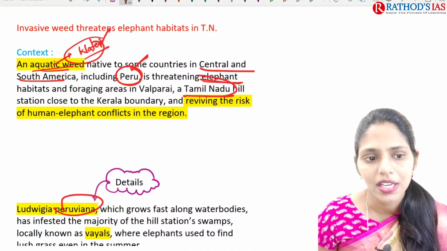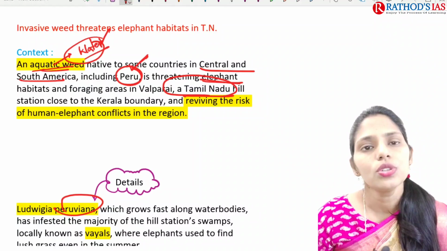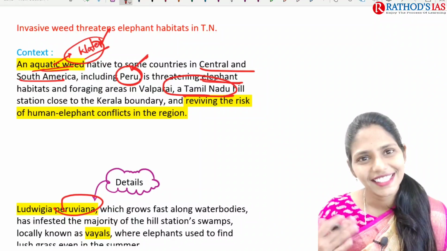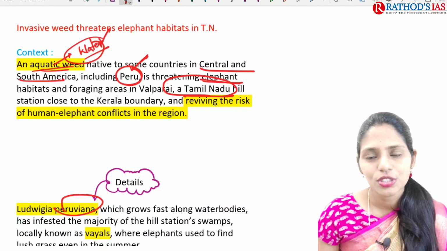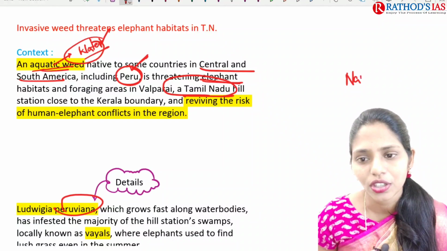which are present in Tamil Nadu. Whenever there is an increase of invasive species, the native species will not grow.